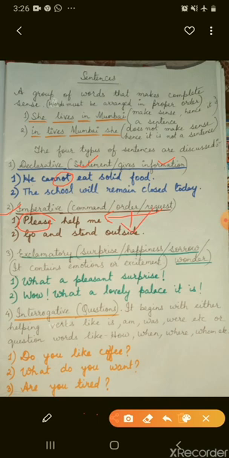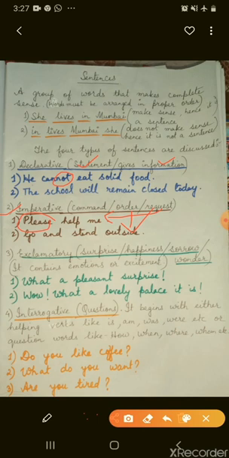So let's go to the third type, that is exclamatory. Exclamatory sentences contain emotions or excitement. It shows surprise, happiness, sorrow, wonder. For example, I've given, what a pleasant surprise.